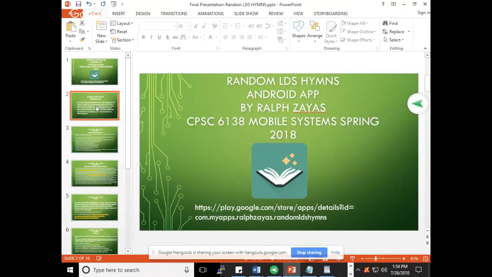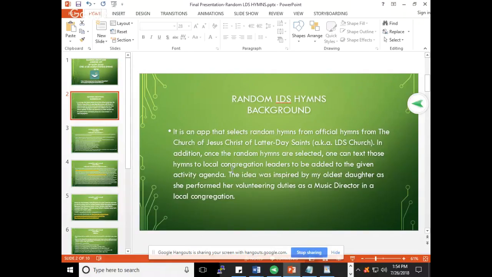Some background for the app. It's an app that selects random hymns from official hymns from the Church of Jesus Christ of Latter-day Saints, also known as the LDS Church, and I am a member of that church. In addition, once the random hymns are selected, one can text those hymns to local congregational leaders to be added to the given activity agenda.